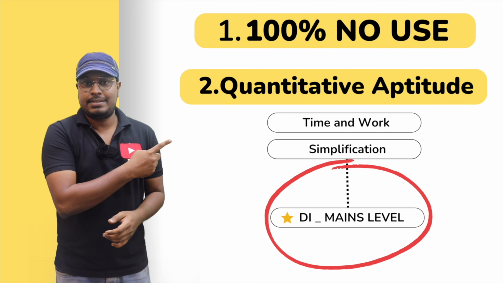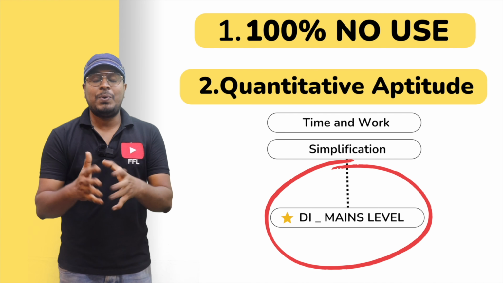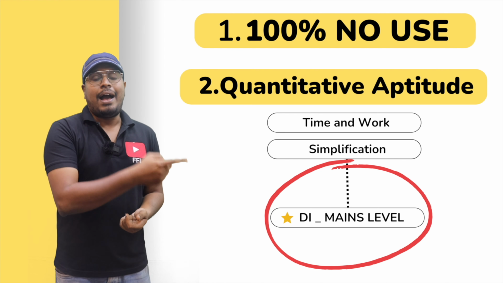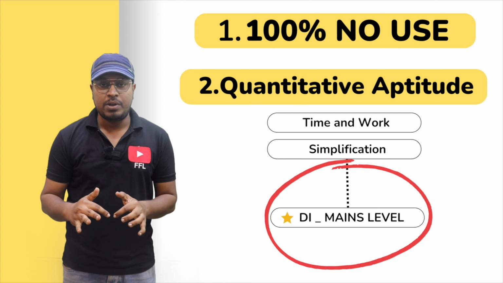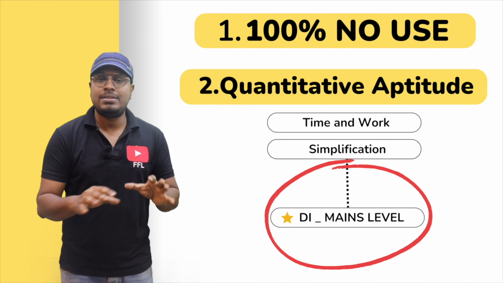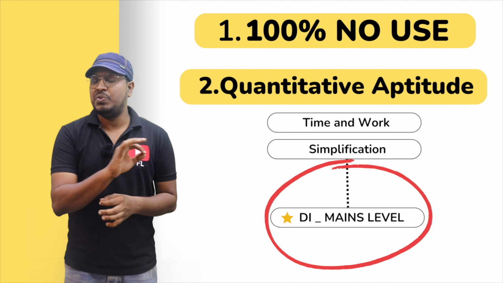First write the test and check your score, whether you are getting 5 out of 5 or you can't understand the DA itself. So first write the test. After writing the test, come and watch this video for the solution. Without writing the test, if you watch this video completely, 100% the video will be useless.